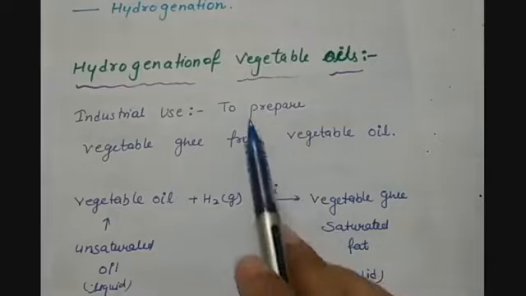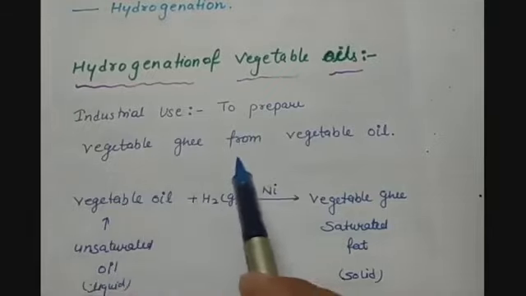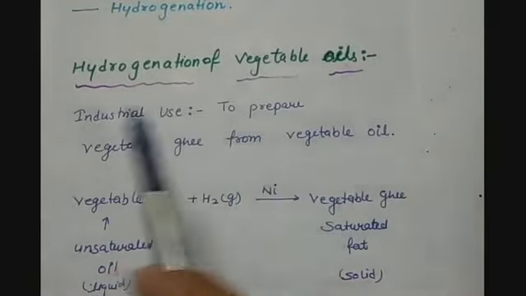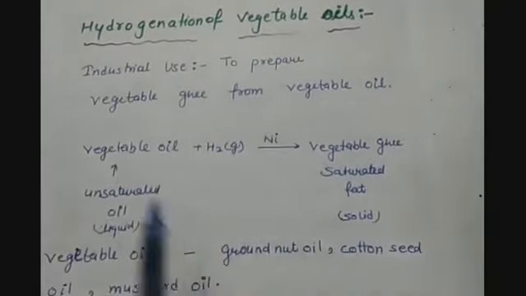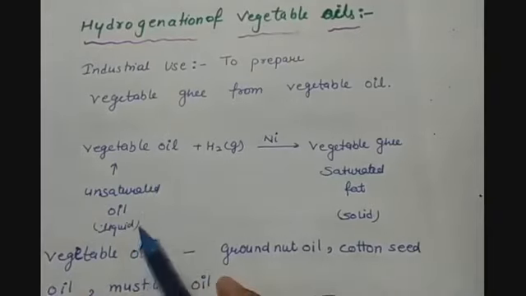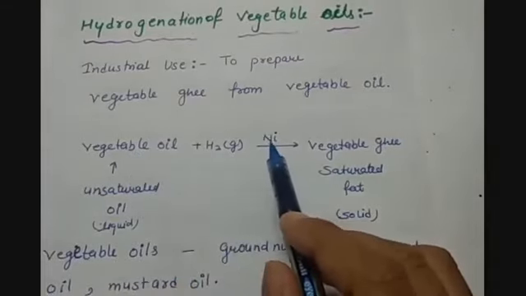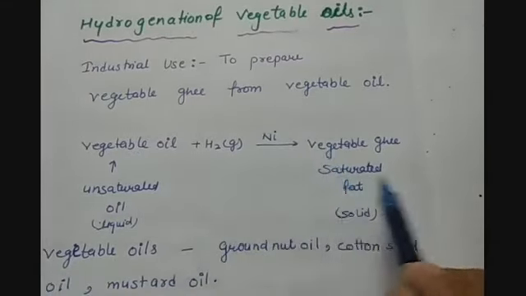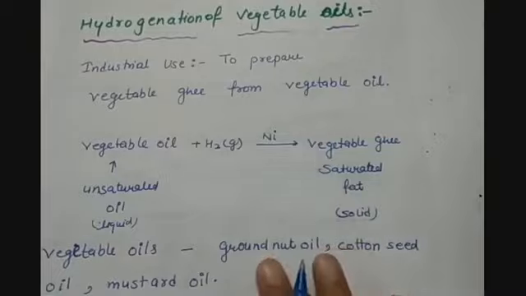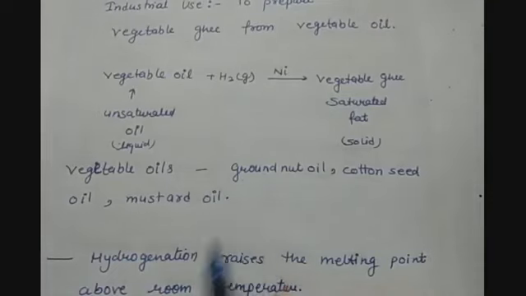And what is done here? This process is used to prepare vegetable ghee, which is a fat, from vegetable oils. What happens in this process? Vegetable oil, which is an unsaturated oil in liquid state, is treated with hydrogen in the presence of nickel as a catalyst, and it is converted into saturated fat, which is vegetable ghee, and it is solid in form. So vegetable oils like groundnut oil, cottonseed oil or mustard oil are converted into saturated fats by the hydrogenation process.